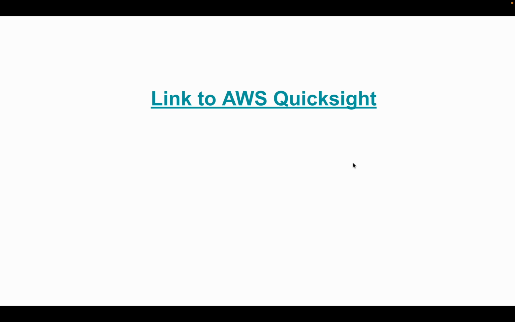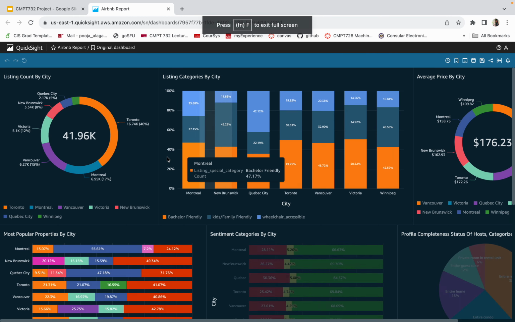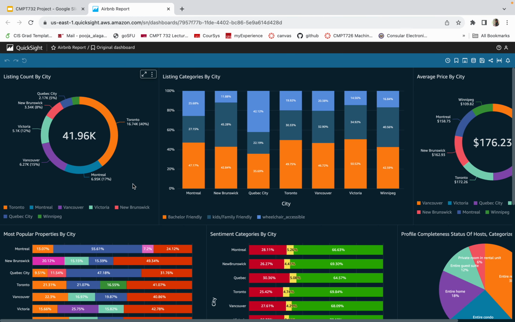Now let's have a look at the transformations. Here is the link to our AWS QuickSight dashboard. Now the first chart shows listing count by city. This shows that Toronto constitutes around 40% of Airbnb listings, significantly driving user revenue, while Quebec City's 5% suggests untapped potential for business expansion.